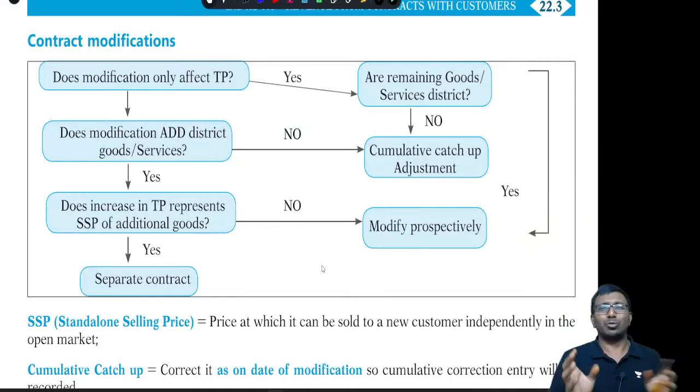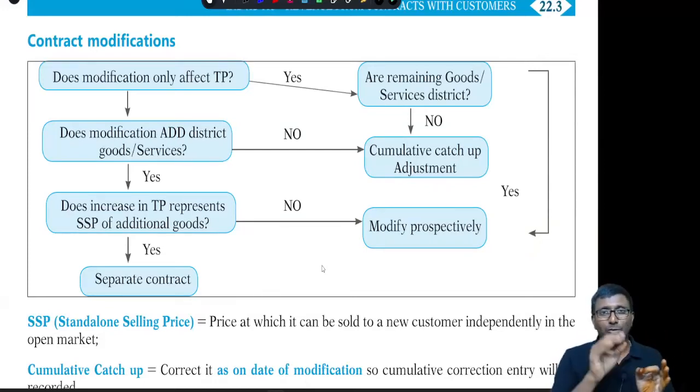If you say no, sir, both are one and the same. What I have done in the first 6 months and the next 1.5 years, both are one and the same. Under that circumstance, we are supposed to follow the cumulative catch-up approach. What is cumulative catch-up? I will be explaining. Let's come back to the diagram from the beginning.